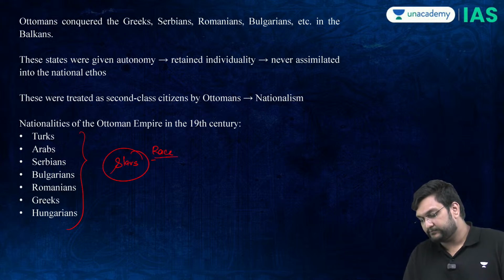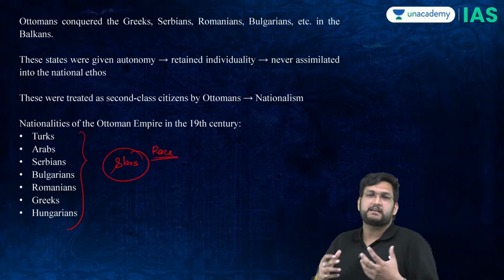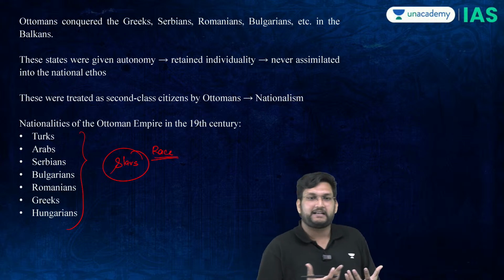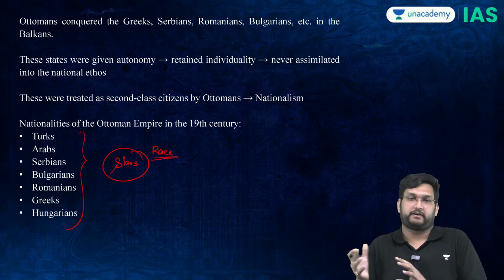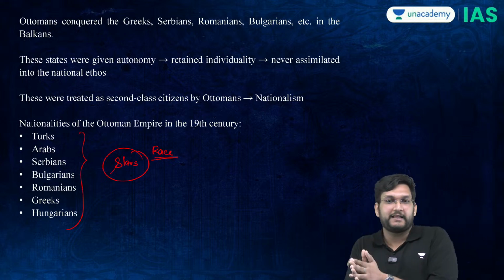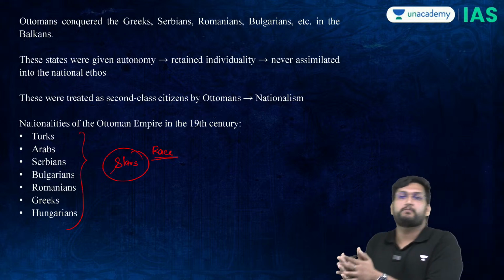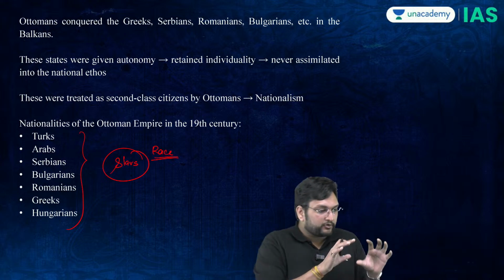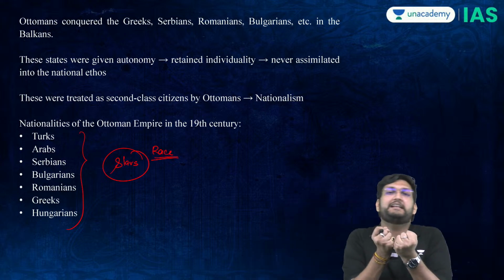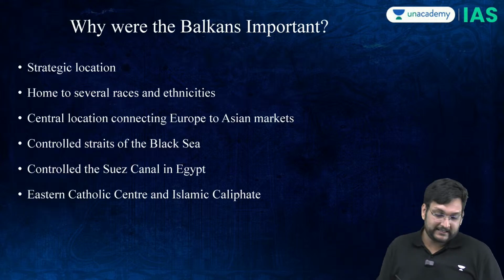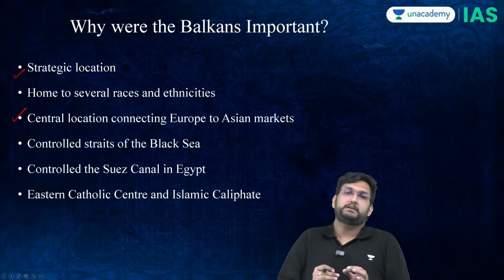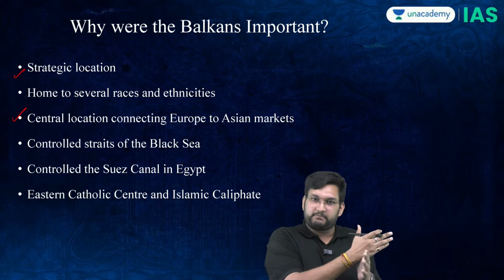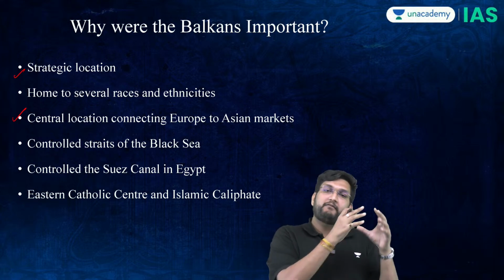Slavs is their race, which is they're very close to the Russians when it comes to their racial identity. They are Slavs. However, ethnicity, which is culturally, they're very different. A Romanian is very different from a Bulgarian, is very different from a Greek, is very different from what we call Serbians. Now, this sector is very ethnically diverse, but this sector is equally critical, meaning it is very, very important for any movement in the Arabian Sea to be controlled via the Balkans.